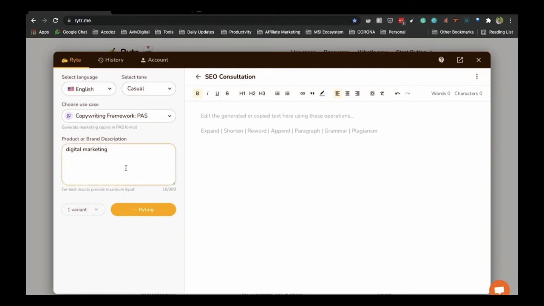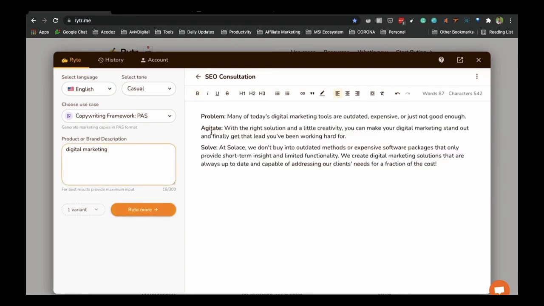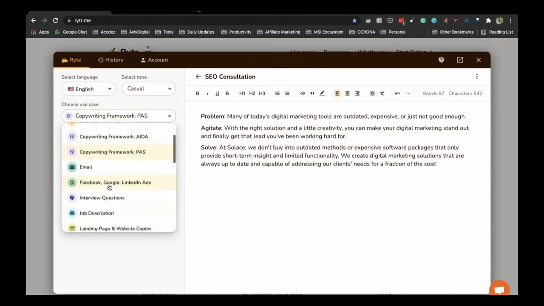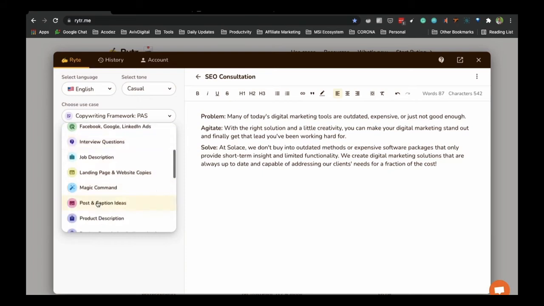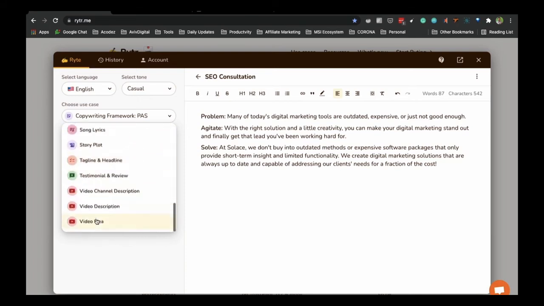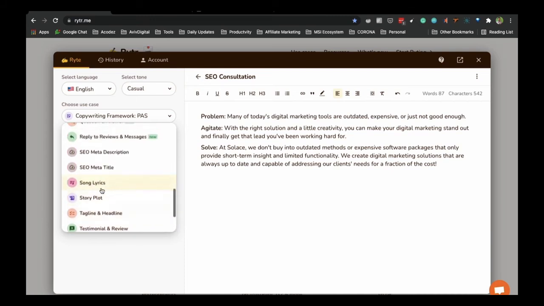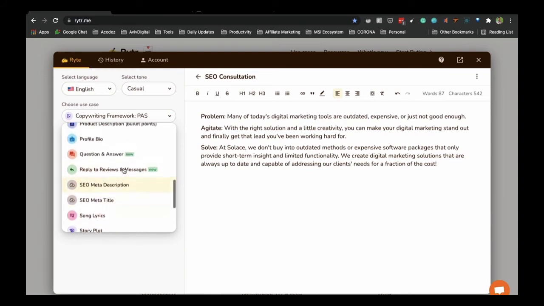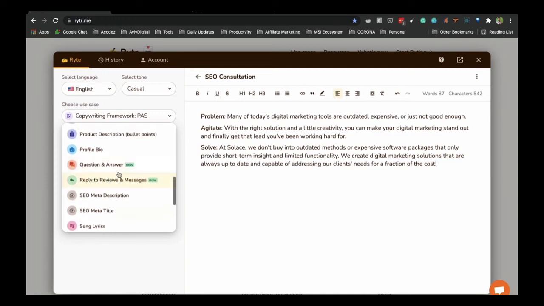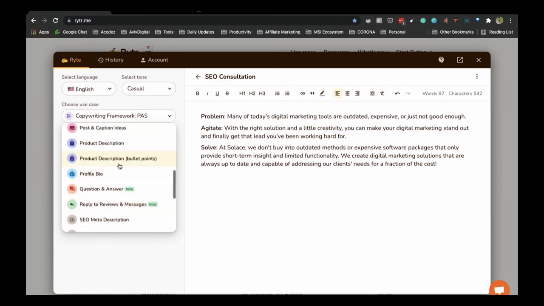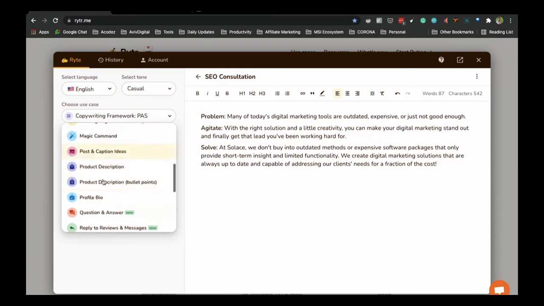So there's some issue creating. Okay, got it. Problem, agitate and solve. So you can see that PAS content. Then email, Facebook, interview questions. I like this testimonial one. So you can have so many options like video idea, video description, video channel, testimonial and review, tagline, headline, story plot, story lyrics, song lyrics, SEO meta title description, reply to review and messages. You can get reply also, questions and answers, profile bio, product description, bullet point. Product description is also very good when it comes to e-commerce.